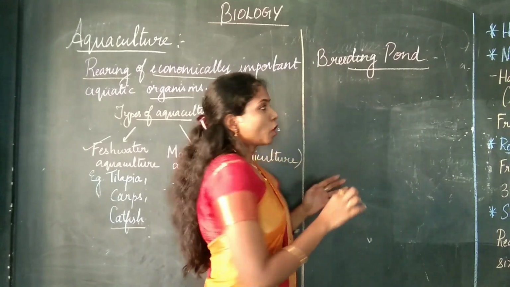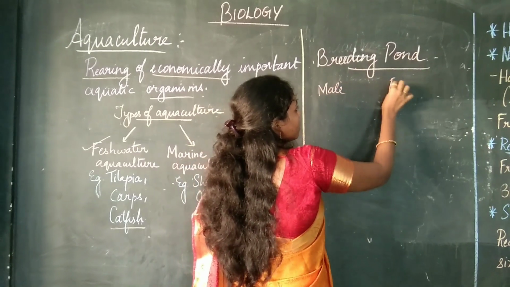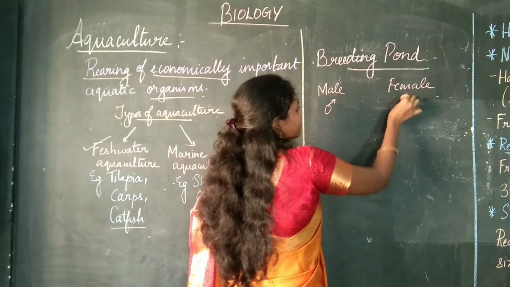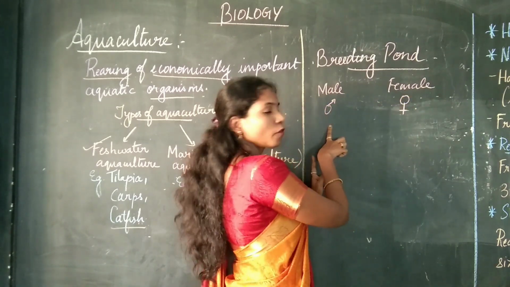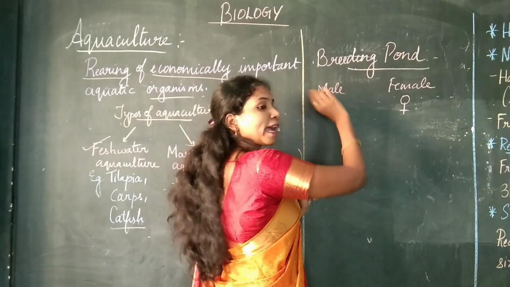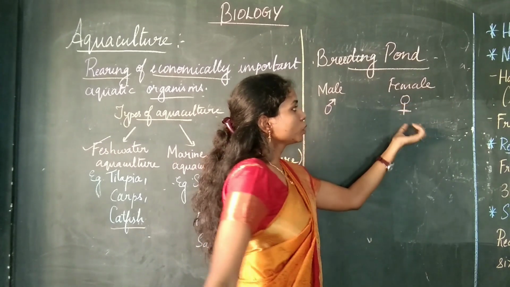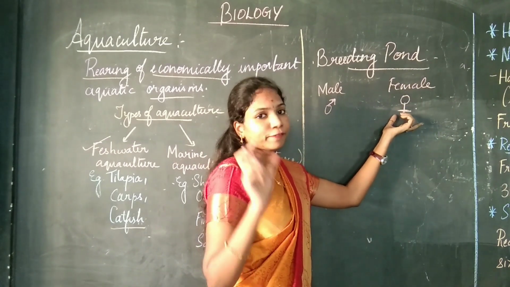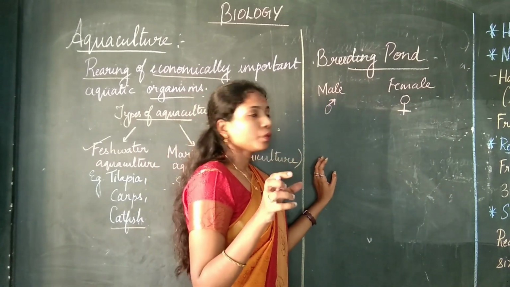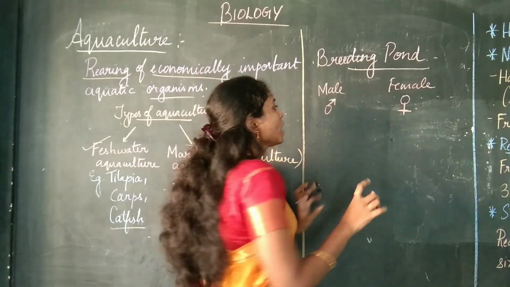In the breeding pond, a male and a female fish will be taken. This symbol is for male and this symbol is for female. You put a circle and an arrow on top, that is for male. You put a circle with a plus sign below the circle, and that is the symbol for female. So in the breeding pond, a male and a female fish will be taken.